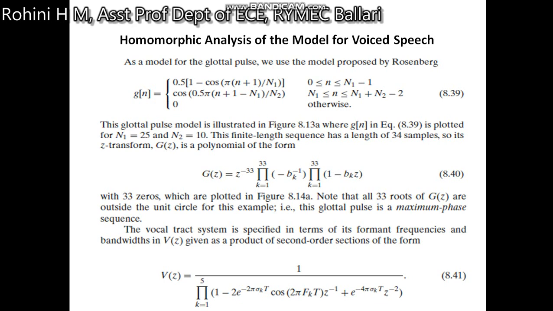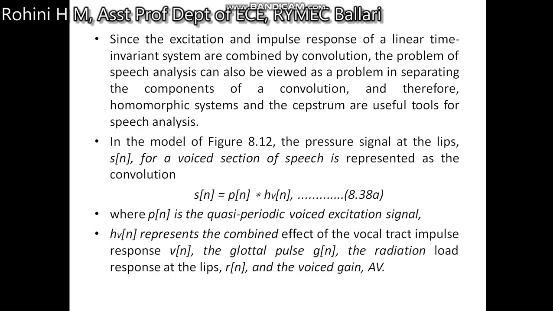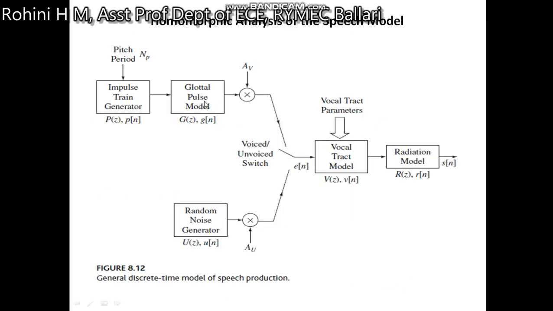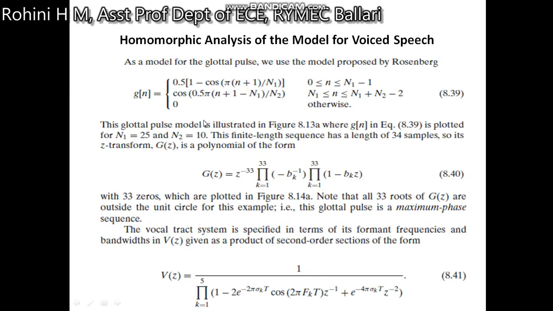So this glottal pulse model, we are speaking about the glottal pulse, right? Here we are getting g of n. So how are we modeling this in a homomorphic form, g of n? We will see here in the slide. The glottal pulse model is illustrated in the figure, where g of n in the equation is plotted for n1 equal to 25, n2 equal to 10. The finite length sequence has a length of 34 samples.